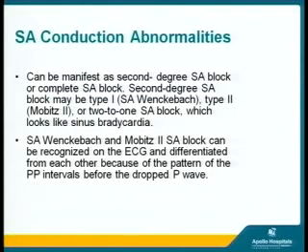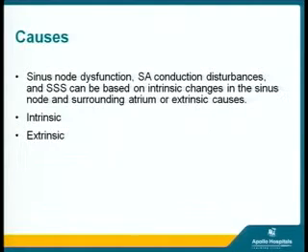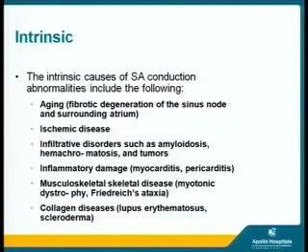P wave. So it is essential for us to concentrate on the PP interval and the QRS complex which has been dropped just before the P. What are the causes? Sinus node dysfunction, SA node conduction disturbances, or sick sinus syndrome are based on intrinsic changes in the sinus node and in the surrounding atrium, and extrinsic causes. What are these? The intrinsic and extrinsic causes. We must be aware of this.